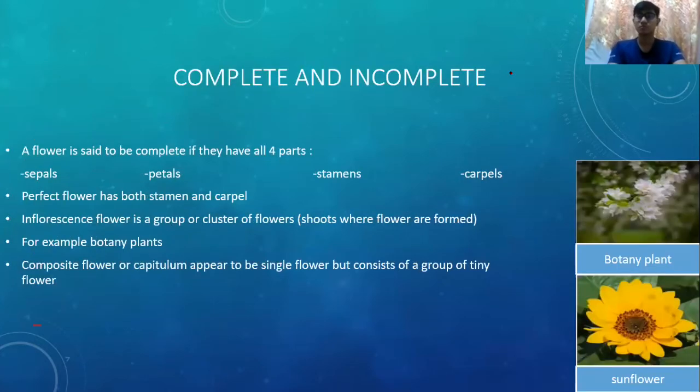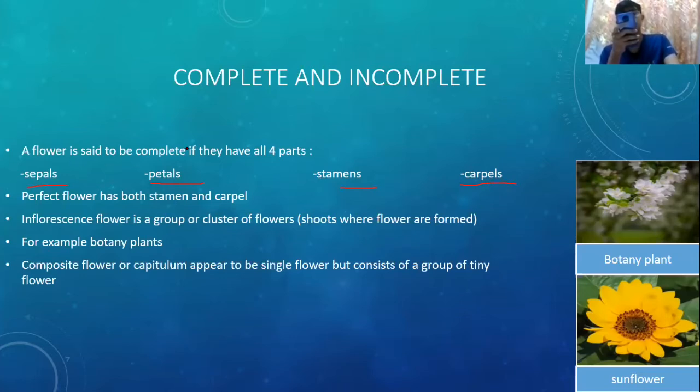Complete and incomplete flower. In other words, the flower anatomy. A flower is said to be complete if they have all four parts: sepals, petals, stamens, and carpel, which has been discussed before.